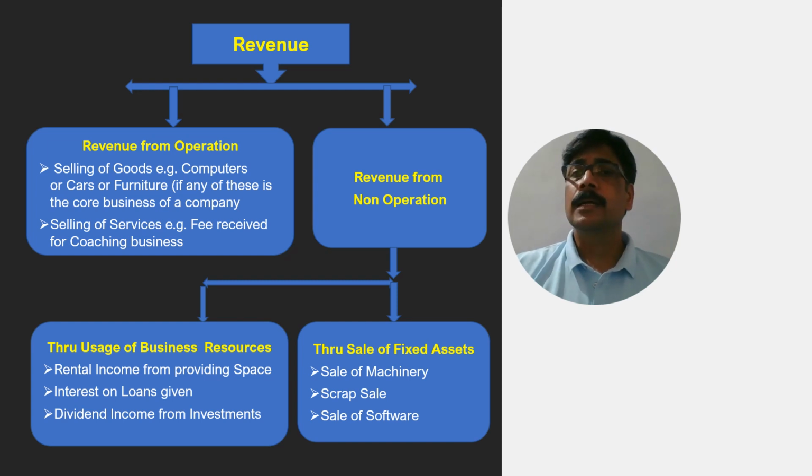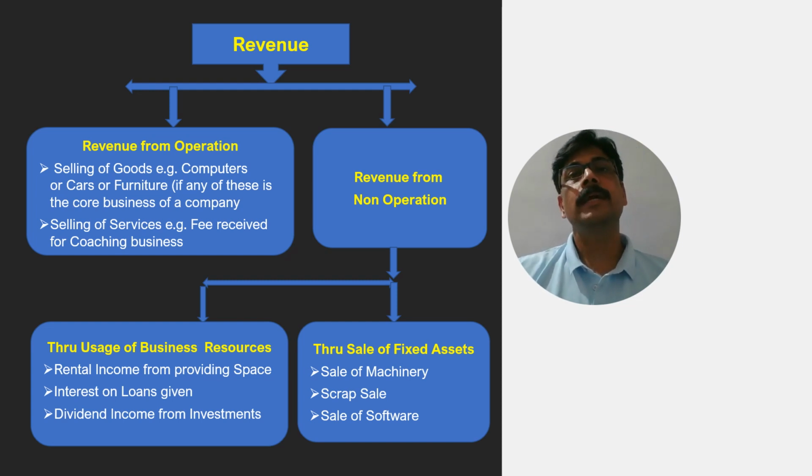So now let's understand what is revenue from non-operations. Revenue from non-operations belongs to the revenue the company earned by utilizing its resources. There can be a number of resources a company might have. For example, a company may give a loan to somebody, and the interest they earn on this loan is known as revenue from non-operations.